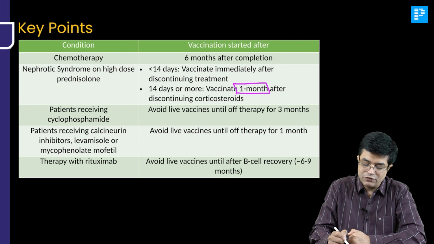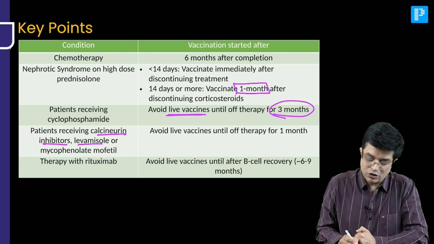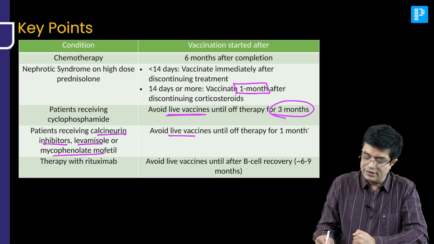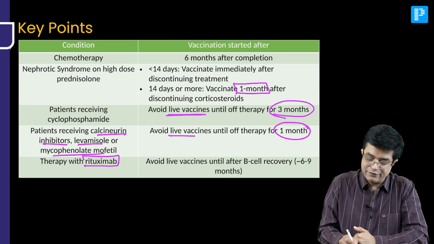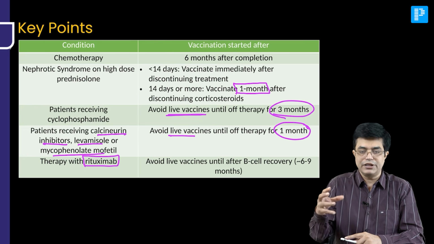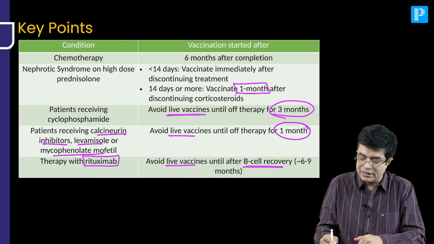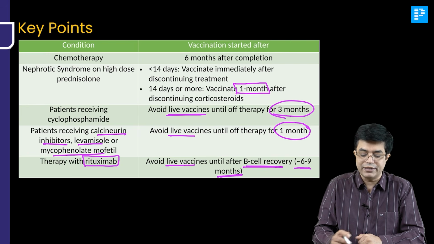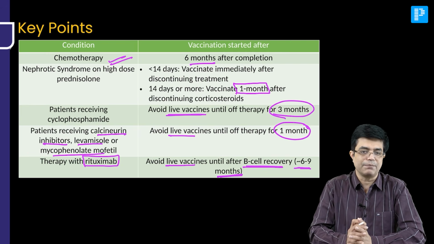If the patient has received cyclophosphamide, avoid live vaccine till 3 months. If the patient has received calcineurin inhibitors like tacrolimus, cyclosporin, levamisole or MMF, avoid live vaccines till 1 month after the last dose has been given. And finally, if rituximab has been given, an anti-CD20 monoclonal antibody, it causes B cell depletion because CD20 is predominantly found on B cells, so avoid live vaccine until after B cell recovery, which takes about 6 to 9 months. So these are some one-liner points you can add to your notes and revise.